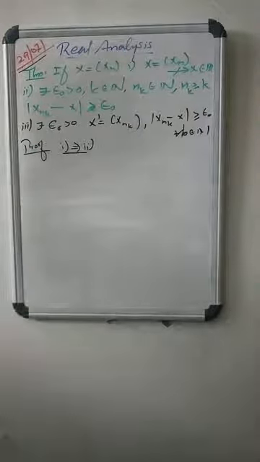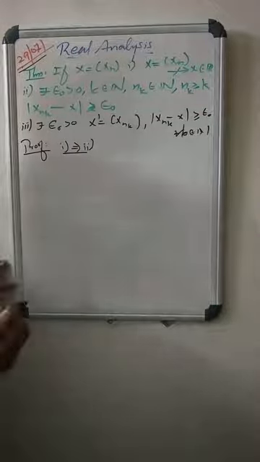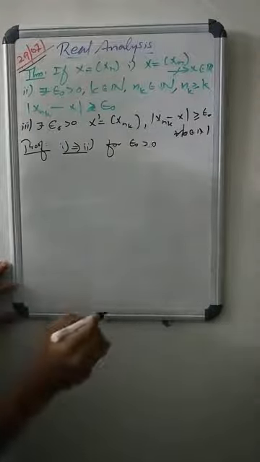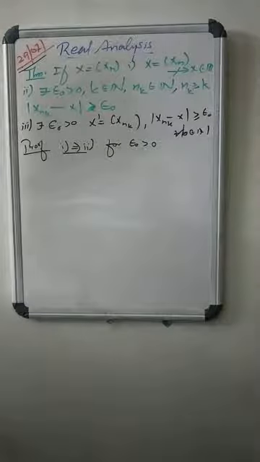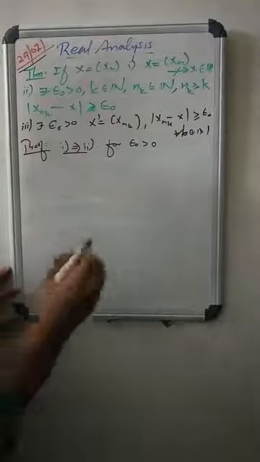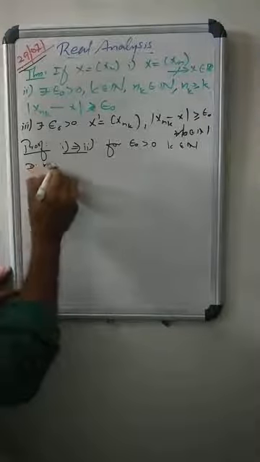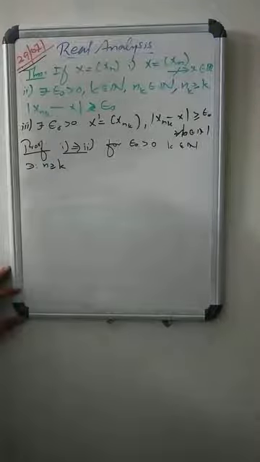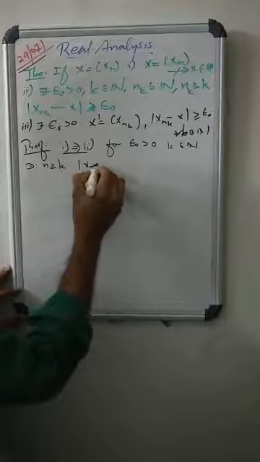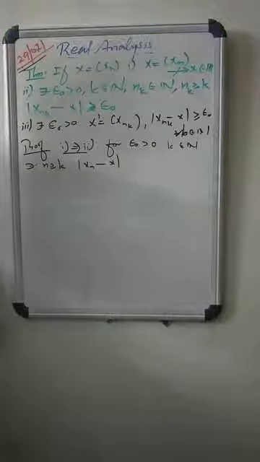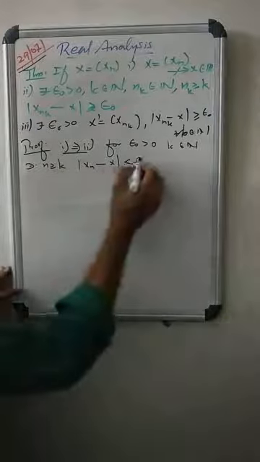Let (xn) be a sequence of real numbers, and the first condition is that X = (xn) does not converge to x. This means, by the definition of convergence, that for some epsilon naught positive, it is impossible to find a natural number k such that for all n greater than or equal to k, the modulus of xn minus x is less than epsilon. The inequality does not hold.